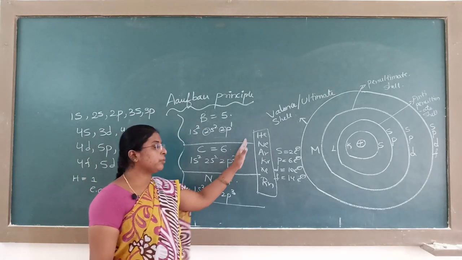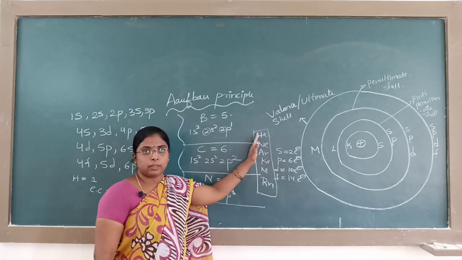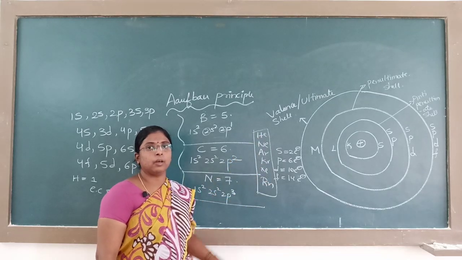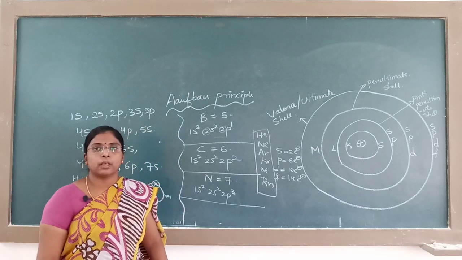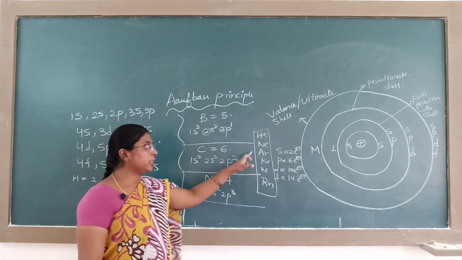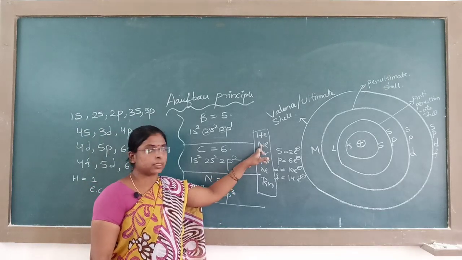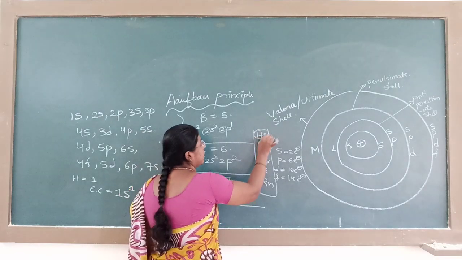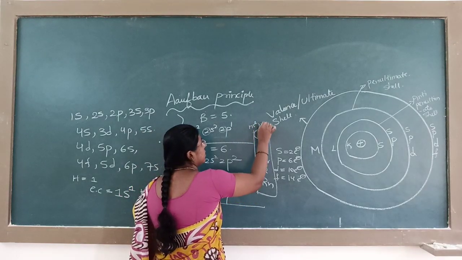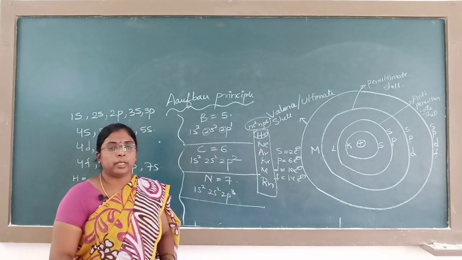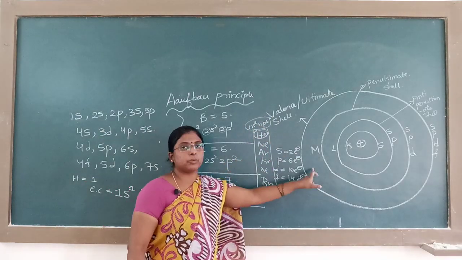They attain stability by gaining or losing electrons so that they attain the octet configuration, that of the noble gas configuration. I discussed the octet configuration in the previous class: ns2 np6. Except helium, ns2 np6 is there for the noble gases, a total of 8 electrons in the outermost orbital.